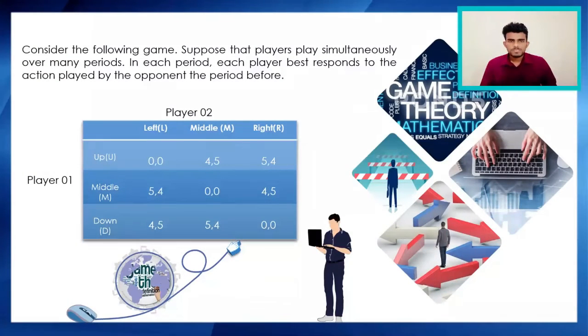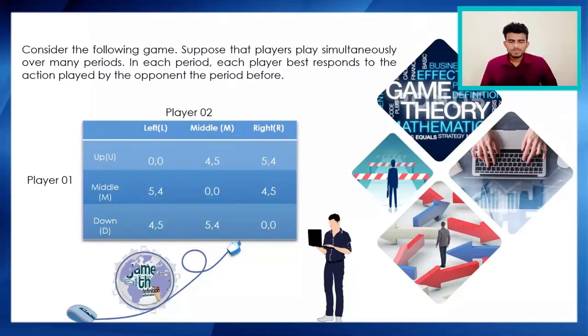Now we will move to question number 2. The second question is all about game theory. Before moving to the explanation, we will look at the question statement very clearly. The second question is: consider the following game. Suppose that players play simultaneously over many periods. In each period, each player best responds to the action played by the opponent in the period before.